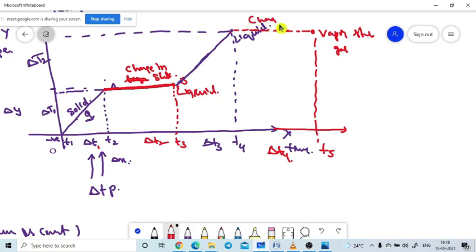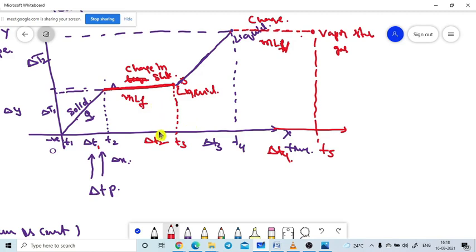What formula do we need to use here? Q is equal to mL. It is the latent heat of vaporization, so mLv we need to use. For changing the state of liquid it is mLf.